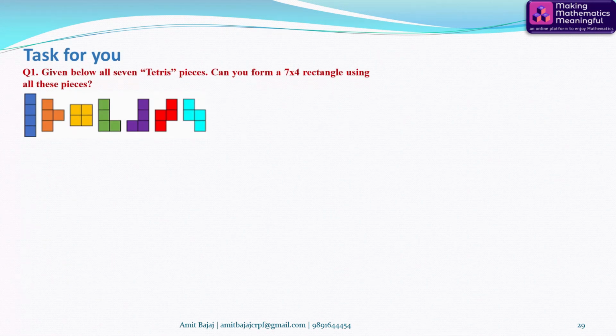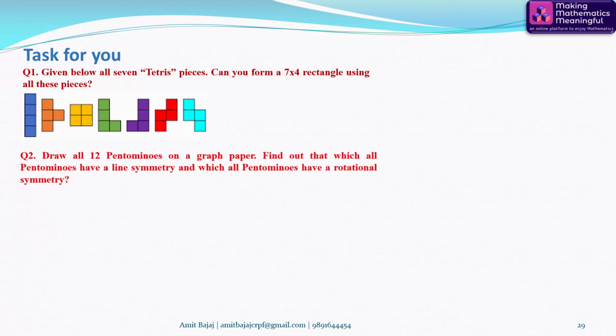Now, lastly, the tasks for you. First question. Given below are all 7 Tetris pieces. Can you form a 7 by 4 rectangle using all these pieces? Try it out. Second question. Draw all 12 pentaminoes on a graph paper. Find out which of the pentaminoes have a line symmetry and which have a rotational symmetry.